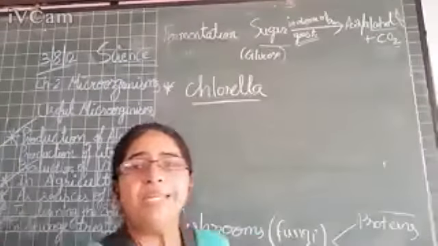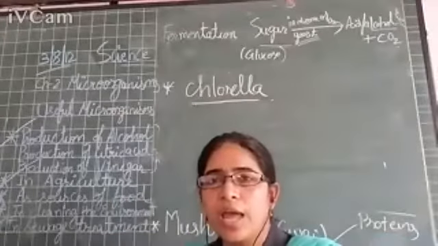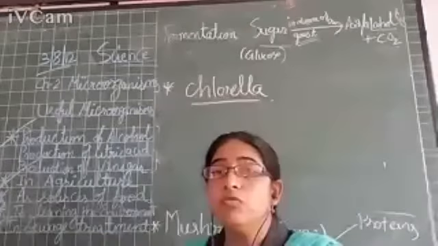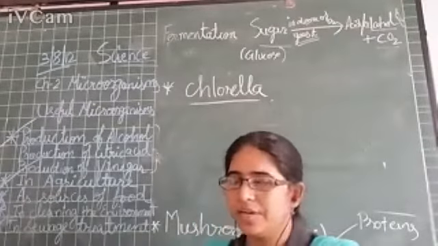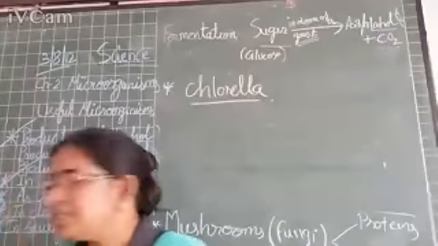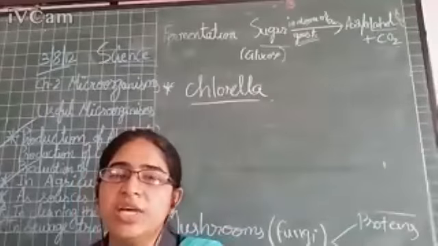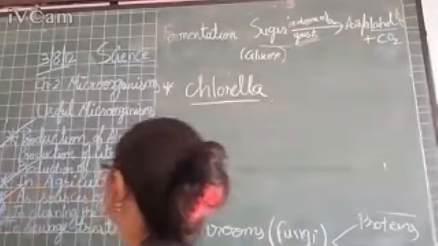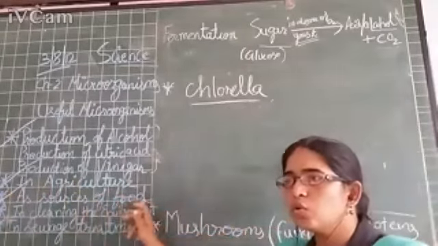Many algae like Chlorella, and many seaweeds, right? Beta, there are many seaweeds which are eaten as food directly. They have given in your book the names of the countries: these seaweeds are used as a source of food in China and Japan, right? So this was our next point, useful microorganisms as a source of food.